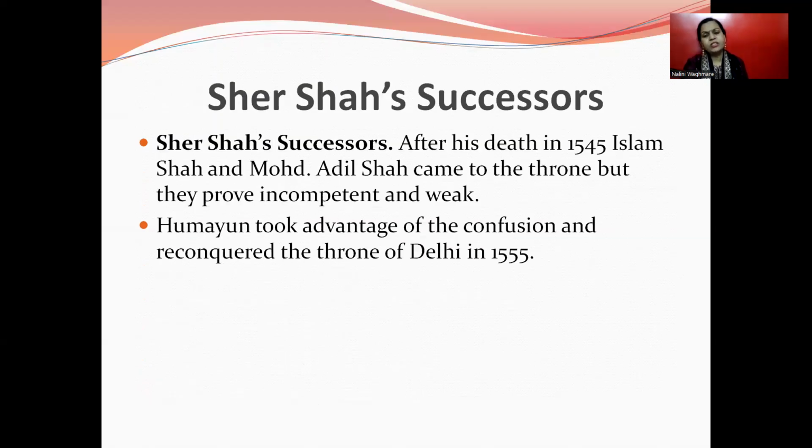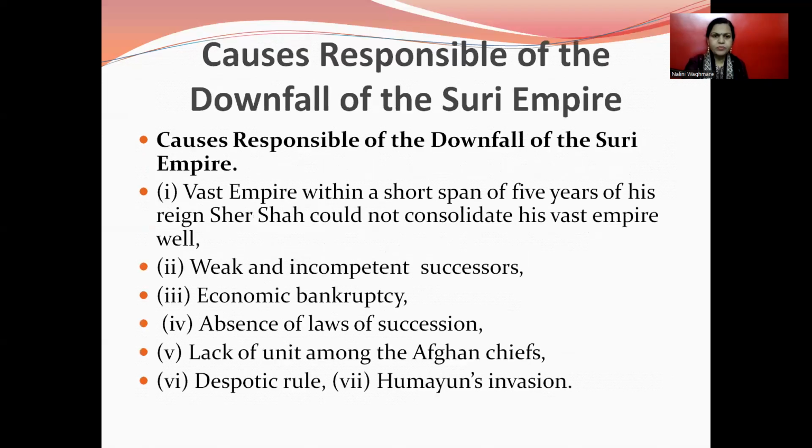Then after Sher Shah's death in 1545, Islam Shah and Muhammad Adil Shah came to the throne, but they proved incompetent and weak. Humayun took advantage of the confusion and reconquered the throne of Delhi in 1555.